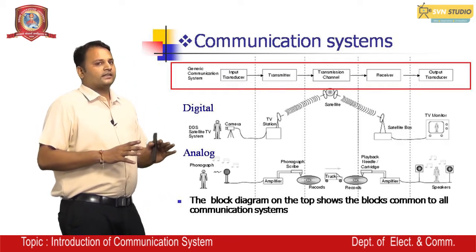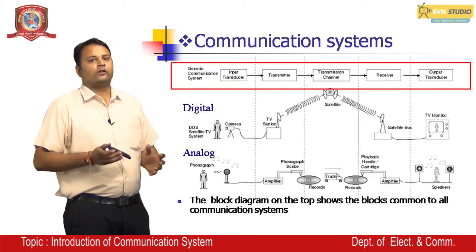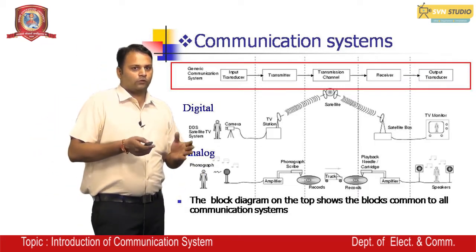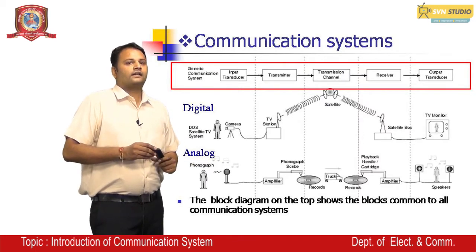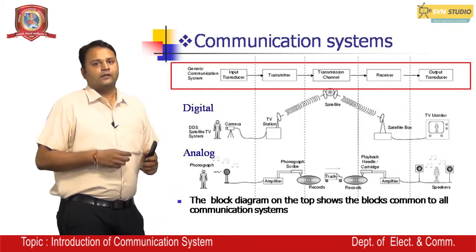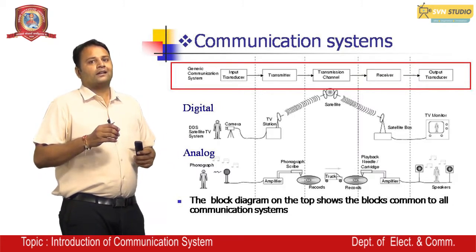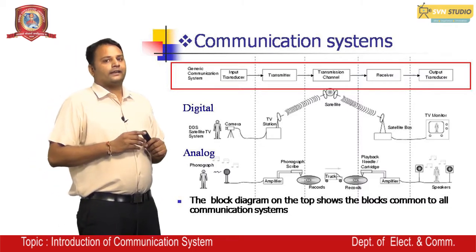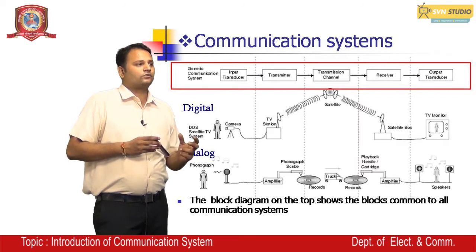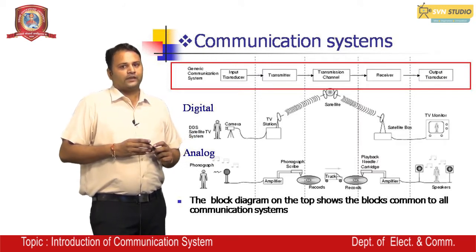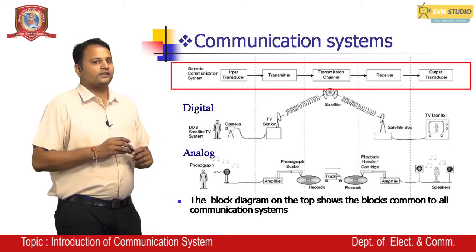Here if we see the simplified digital communication system, it has a camera that will record the video, and that was going to the TV station. Here the transmission process is being processed, and that was given to the transmission channel, that was satellite. Next, on the receiving station there is the satellite box that was used as a DTH. Then we can see that video on the TV monitor. This is a digital process.